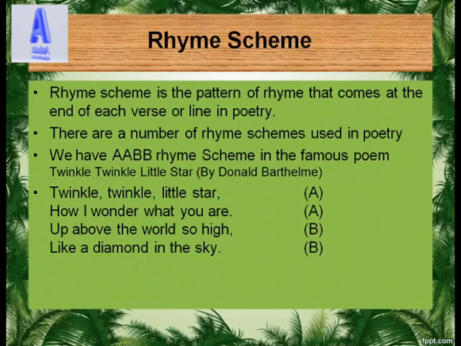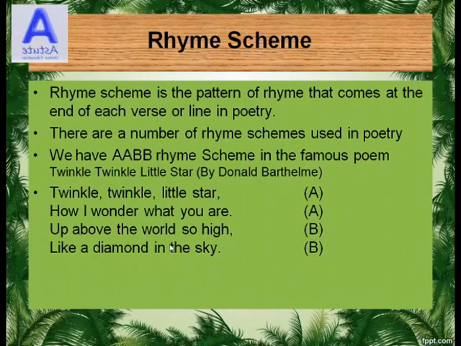We have the AABB rhyme scheme in the famous poem Twinkle Twinkle Little Star. Twinkle, twinkle, little star, how I wonder what you are, up above the world so high, like a diamond in the sky. Kindly observe this poem for each and every line. In the first line, you see the last word is star, which rhymes with the last word of the second line, are.